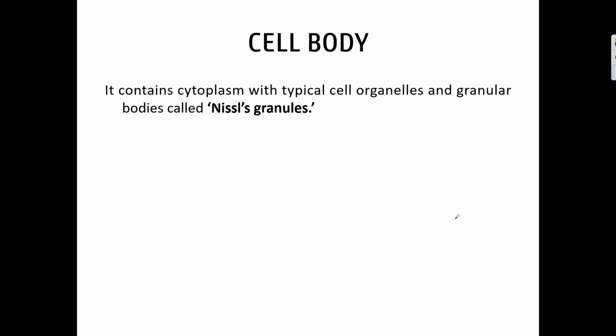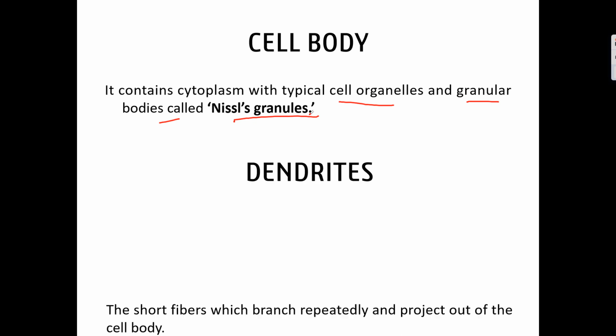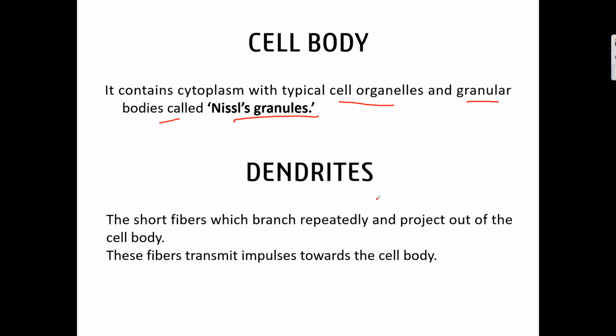The cell body contains the nucleus and all other cell organelles, and it has some granular bodies, and these granular bodies are called Nissl granules. Whereas the dendrites are the finger-like projections. If you see the cell body, it is made in this way.